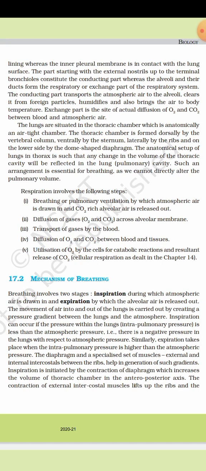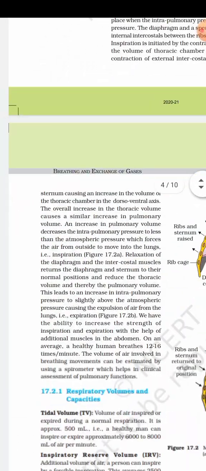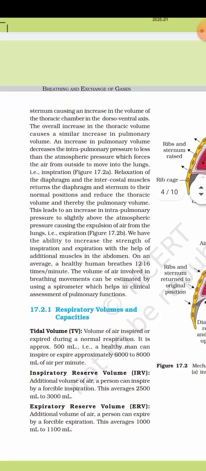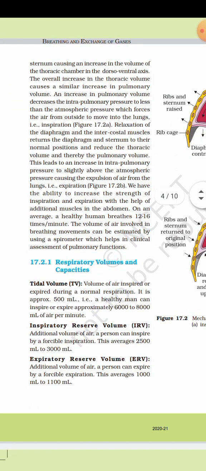The contraction of the external intercostal muscles lifts up the ribs and sternum, causing an increase in volume of the thoracic chamber in the dorsoventral axis. The overall increase in thoracic volume causes a similar increase in pulmonary volume. An increase in pulmonary volume decreases the intrapulmonary pressure to less than atmospheric pressure, which forces the air from outside to move into the lungs.